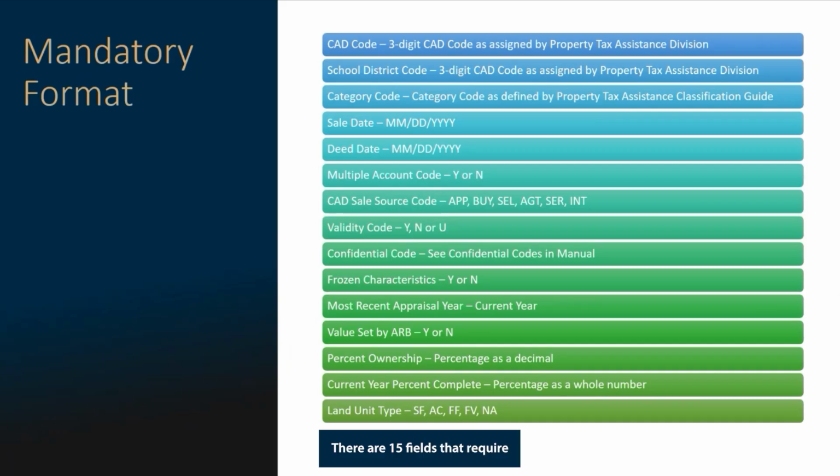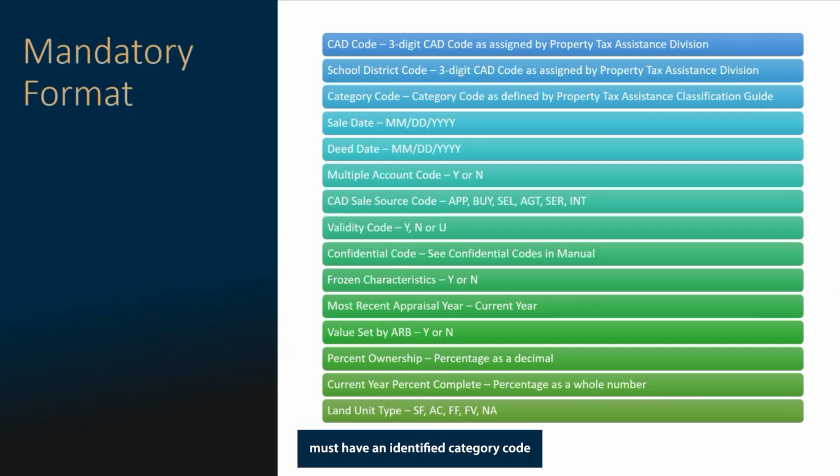There are 15 fields that require a specific mandatory format. The CAD code and school district code must be the numeric identification code as assigned by the Comptroller's Property Tax Assistance Division for each transaction. The CAD code is a 3-digit number and the ISD code is a 6-digit number.